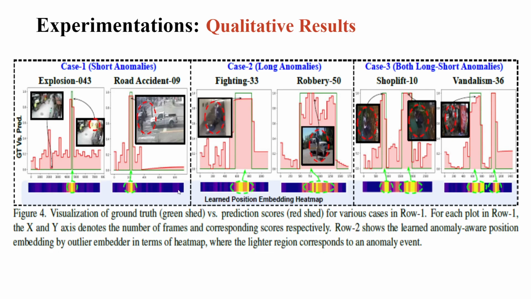To see the qualitative analysis, we study our method upon three cases. Case one is for the short anomalies, where the anomalies are detected precisely. Even for the long anomalies, the anomalies are detected with tight temporal boundaries, and the activations from the position embedding have a higher activation in the anomaly localized region.